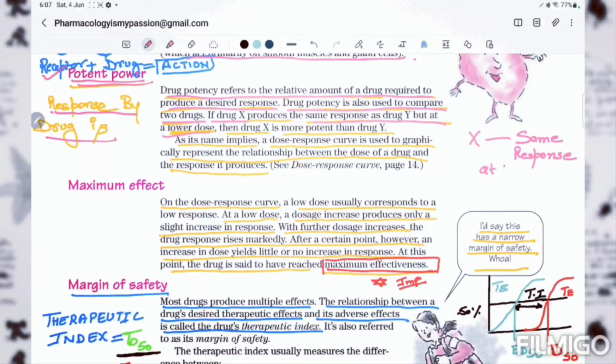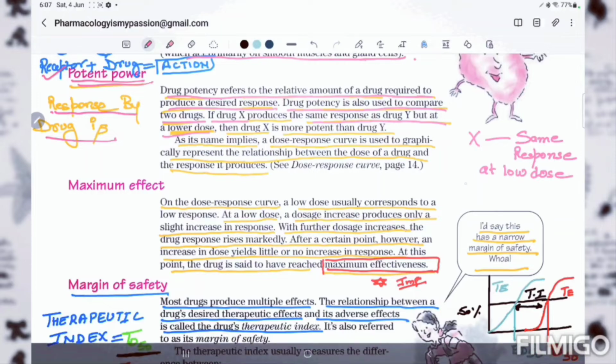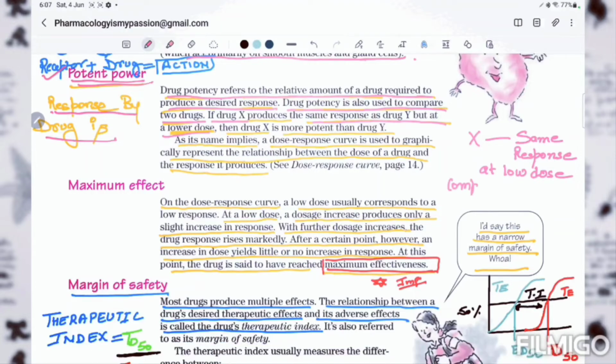then drug X is more potent than drug Y. So drug potency is also used to compare two drugs.